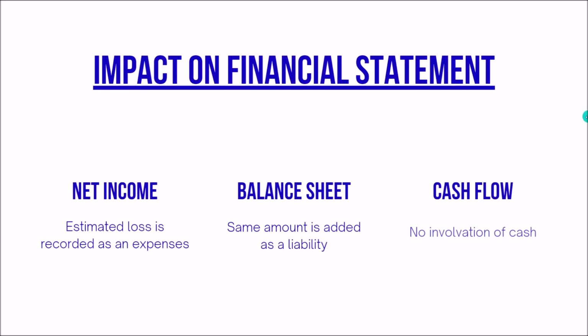Let us now focus on the impact of provision on the financial statement. First of all, we will start with the net income. So in the net income, we will record the estimated amount of the loss for the current period as an expense. Then on the balance sheet, this amount will, with the double entry system, be balanced as a liability, and this will be reflected on the company's balance sheet.